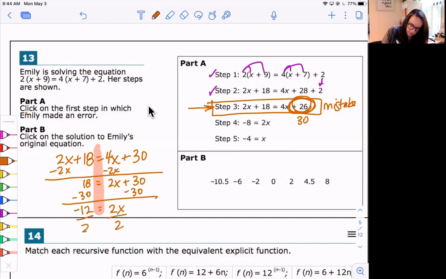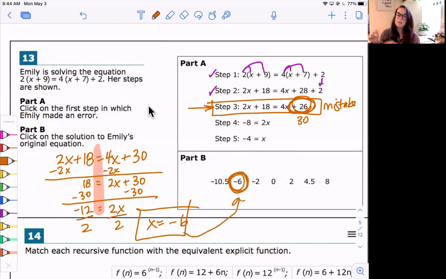Divide by 2, divide by 2. X equals -6. I see that as one of my answers, so I would click on that as my solution here. So number 13, looking for her mistake and then solving it correctly ourselves. All right.